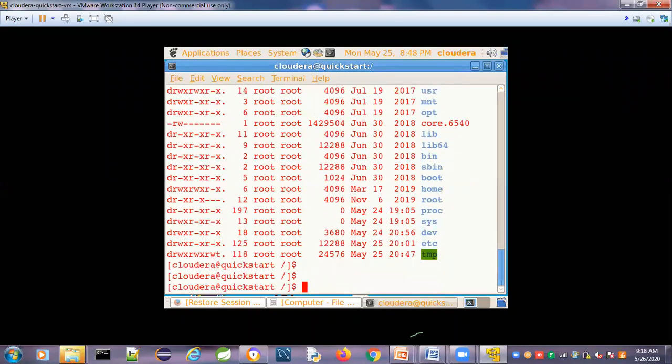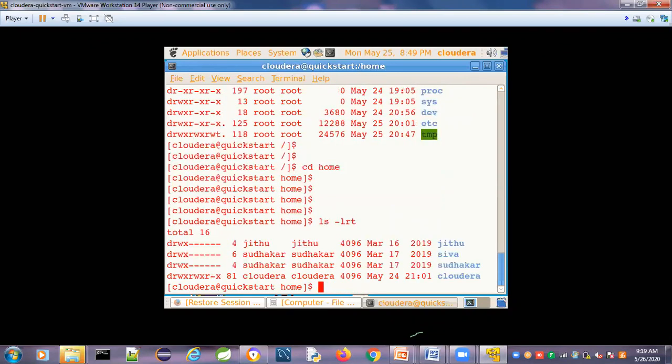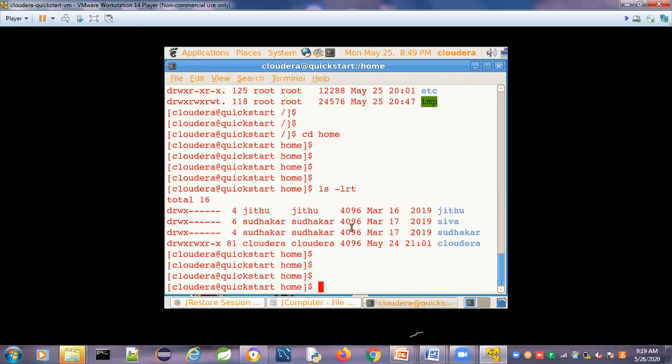Currently I am in the root directory. Now I want to go to the home directory. How can I go to the home directory path? The command used to go to a path is the cd command, change directory. I want to go to the home directory, so cd home. Currently I am in home. Under home, the user IDs are contained, where all the user-related directories are present. Under this one, a Cloudera directory is present.